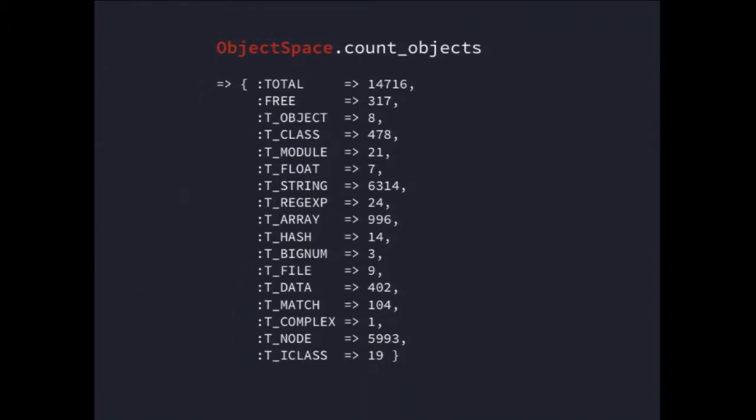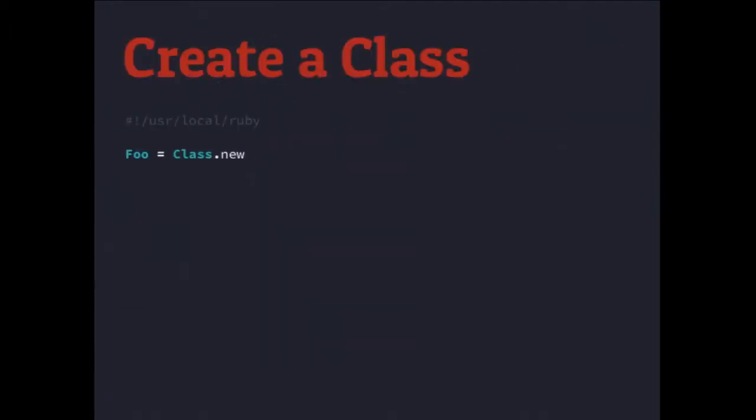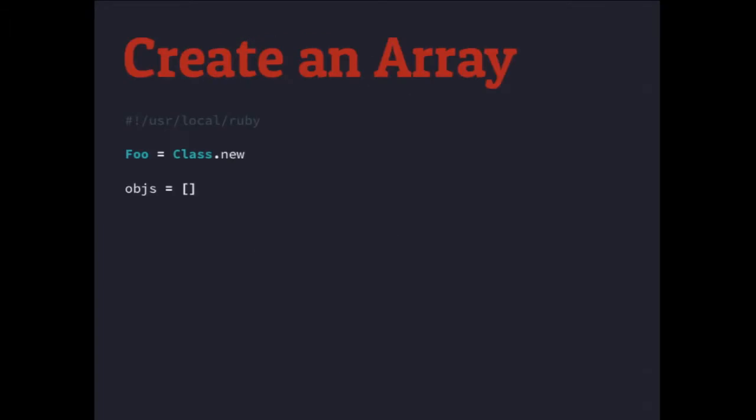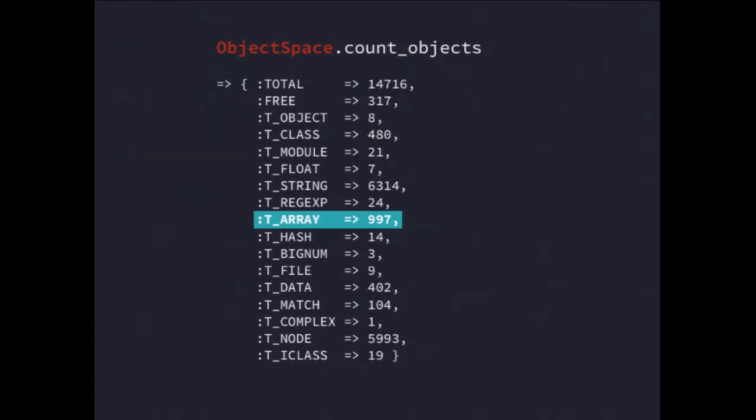So the first thing we want to look at just real quick is what happens when you create a class, right? So first we're going to take a look at classes. We have 478 classes out of the box. If I create a custom one, oops, Class.new, I get 2 more. So clearly, creating a class, I get magically 2. And we'll get into a little bit more about that. So I'm already starting to gather up all of this stuff. Next, let's actually create an array, right? So just an empty array, just an object array. I get an array just like I expected, 1 more. Everything seems to be going along normal. Now let's actually fill it with stuff.